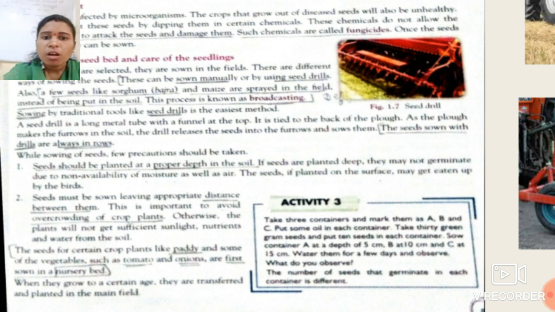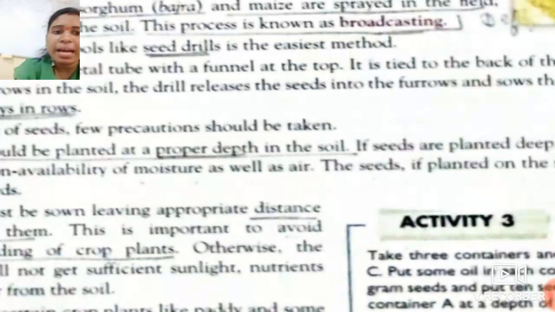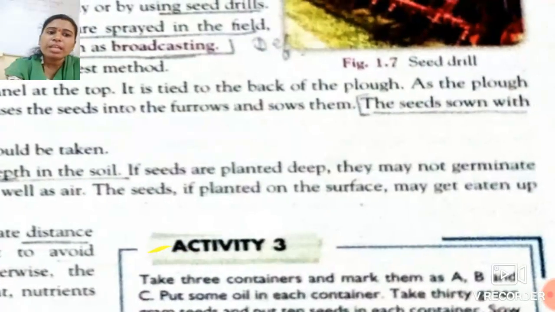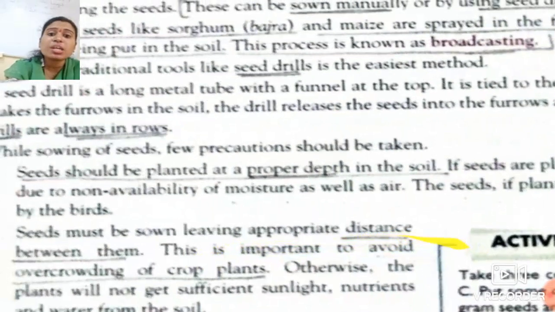See, seeds should be planted at the proper depth of the soil, meaning they should not be planted deeper and deeper into the soil. If these seeds are planted too deep inside the soil, what will happen? They may not germinate.